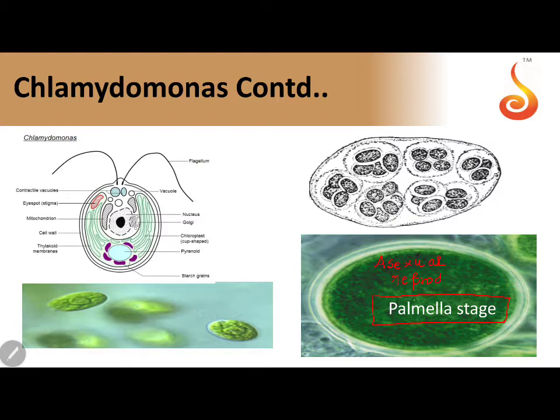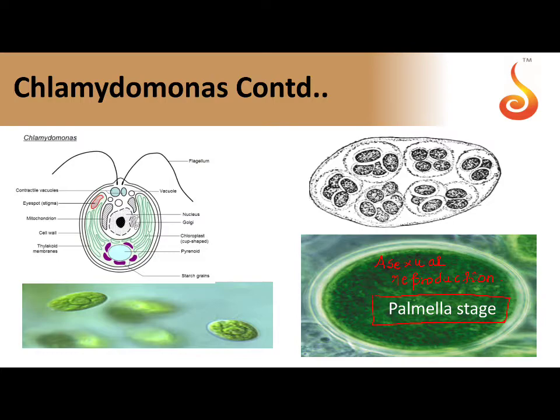Usually, the asexual reproduction in Chlamydomonas is by zoospores. All of us know this, zoospores. And in unfavorable conditions, in Chlamydomonas nivalis, I see hypnospores. Palmella stage is also a resting condition, also an asexual reproduction, also consists of a thick wall, but there are no flagella.